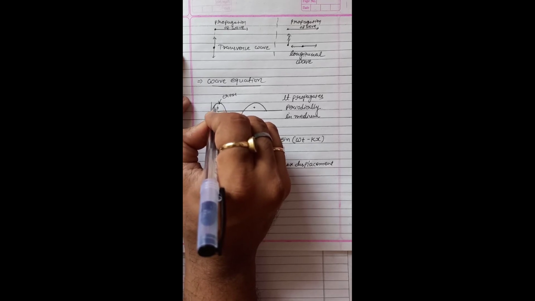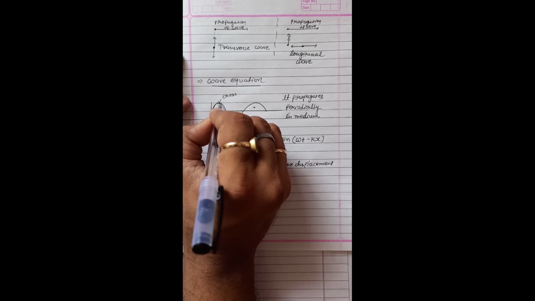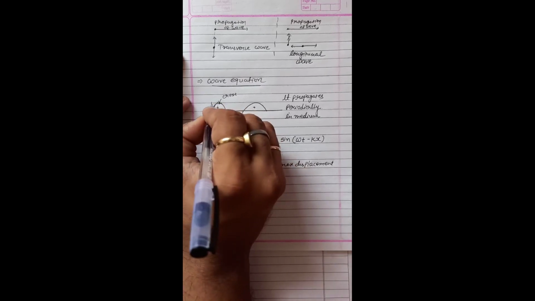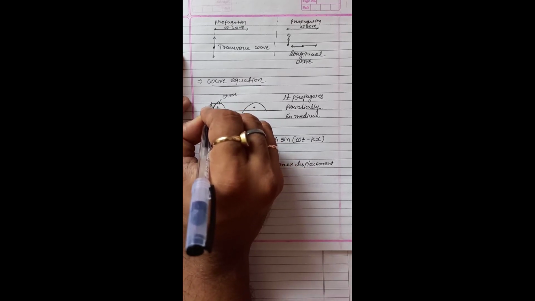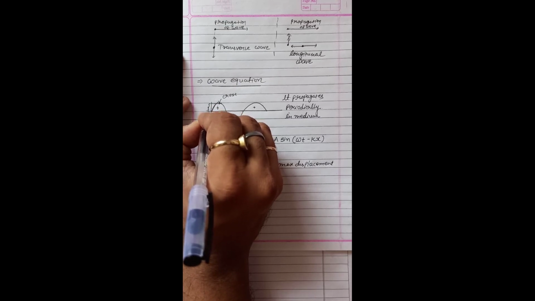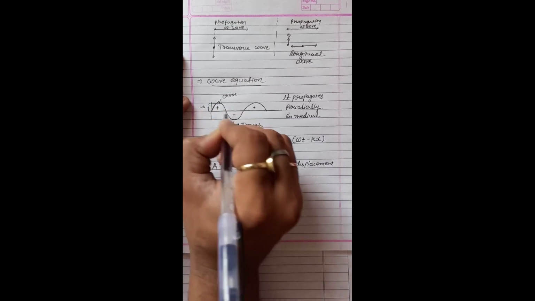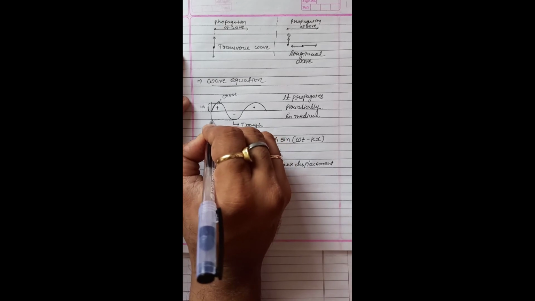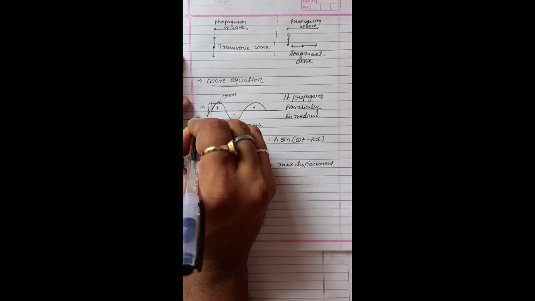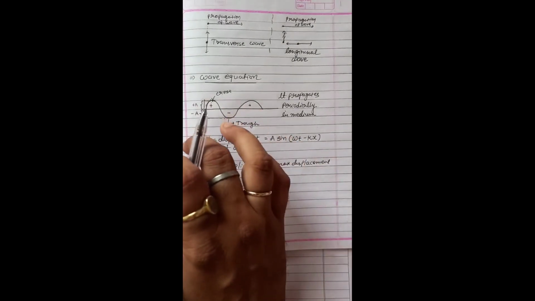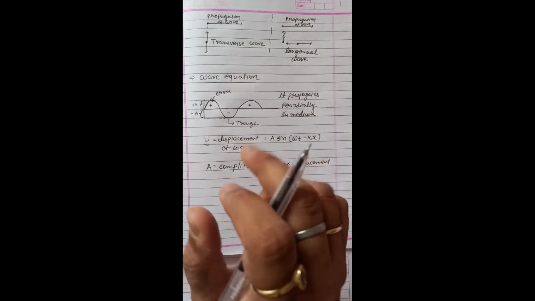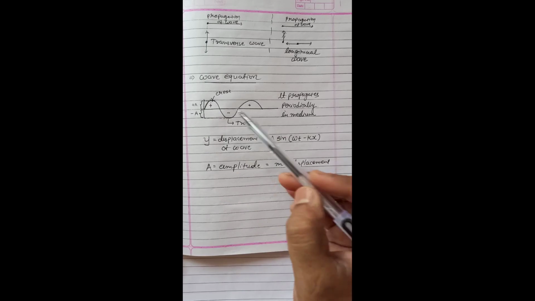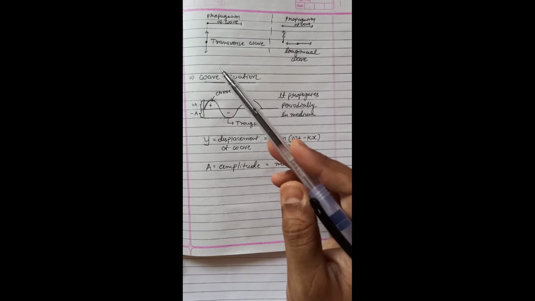it changes its direction. Earlier the direction was like this, then the direction changes like this. Okay, so this is called the maximum displacement, it is plus A. After that, the maximum displacement in the negative direction is called minus A. The wave oscillates between plus or minus A, and it is called the maximum displacement in one direction.